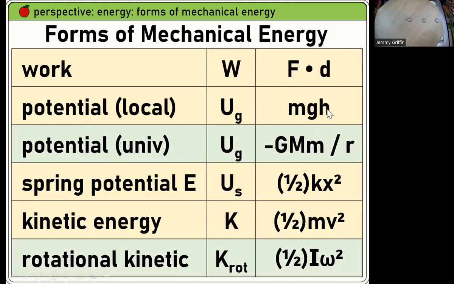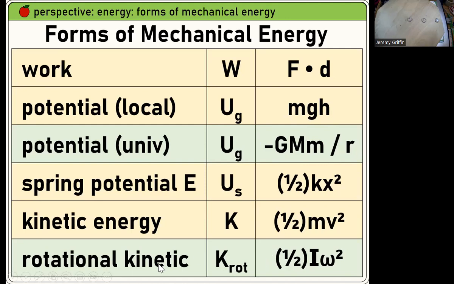Also, if you go from the top of Mount Everest down to sea level, which is a small change in the big scheme of things, not very much compared to the radius of the Earth, if it's a small radial change compared to the planet, you can show that universal potential energy simplifies to just mgh for small height changes.